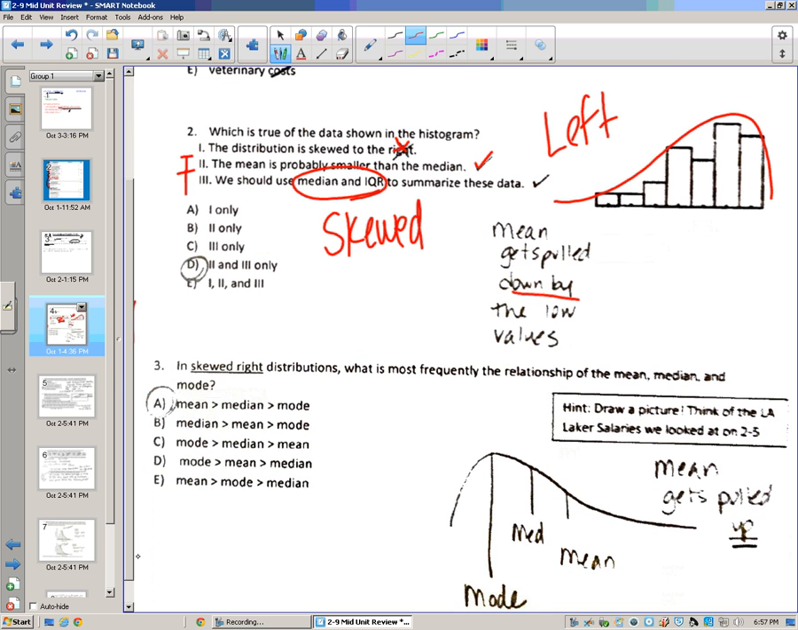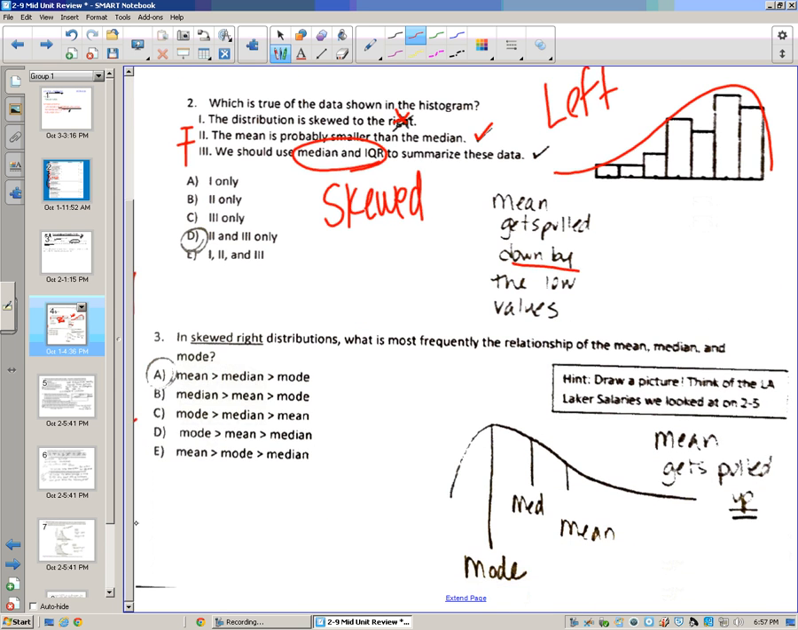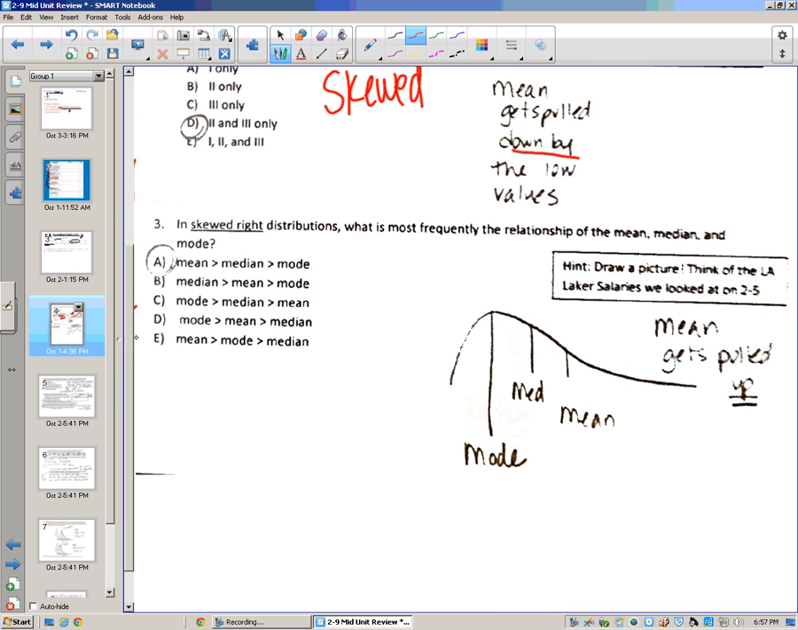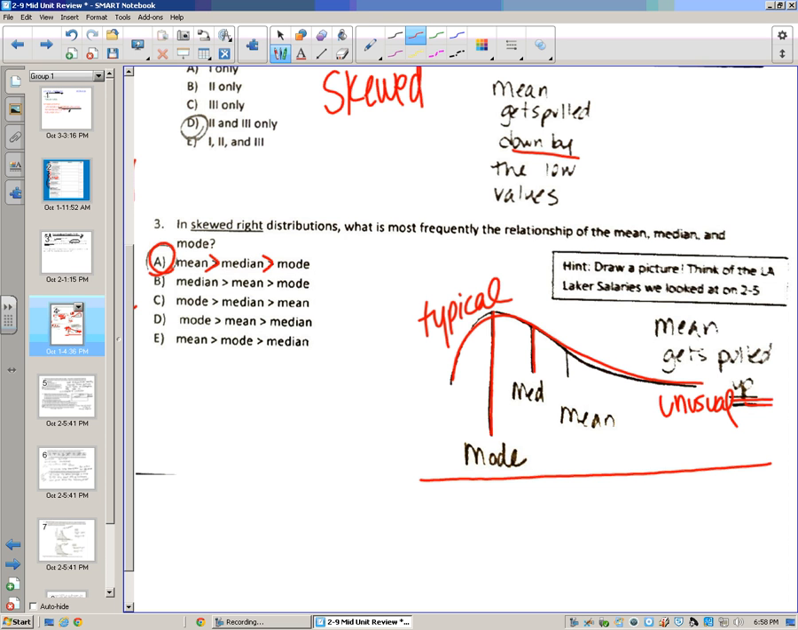For question 3, we have a skewed right distribution. So now it's sort of the opposite of what we had in number 2. What is the most frequent relationship of the mean, median, and mode? I said draw it. The mode is always going to be your highest point. The mean will get pulled up and the median is going to fall somewhere in between. Again, this is why we use the median to represent the typical, because over here is the typical group. Up here is the unusual, the outliers and things like that. Part A is saying the mean is bigger than the median is bigger than the mode. If you think of this as a number line from 0 to 100, the mean is the largest, the median's a little bit smaller, the mode is the smallest.